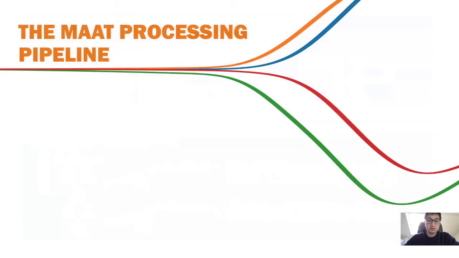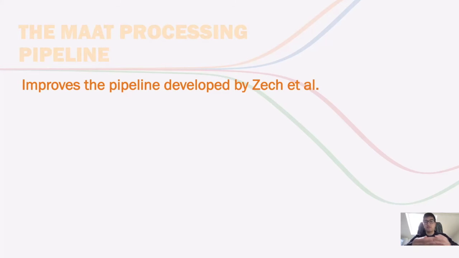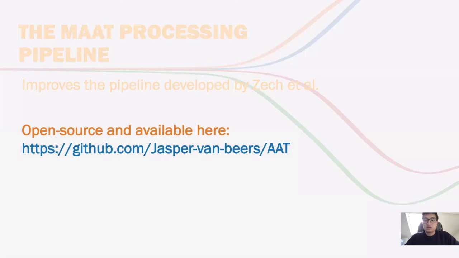Our contribution was that we improved upon the processing pipeline initially developed by Hilmar. For instance, we added corrections for the rotations of the phone during a movement, and we added more robust filtering, and we added a new metric to complement the existing ones to measure our approach avoidance tendencies. This metric is the reaction distance, so it's physically how far or how close participants move their phone. The code is open source and available at the following GitHub link.